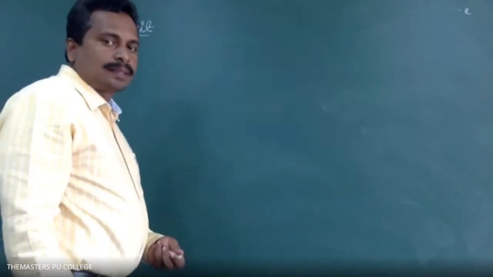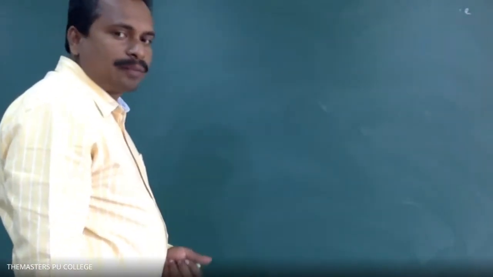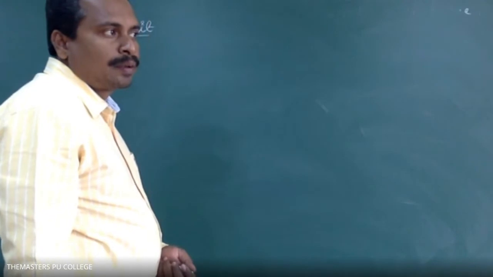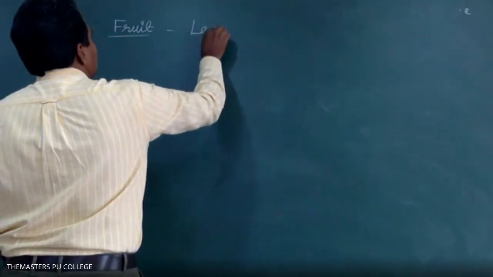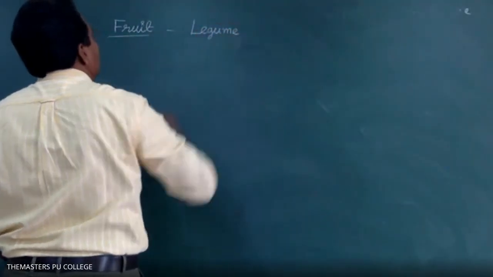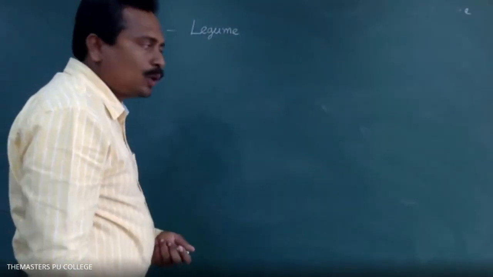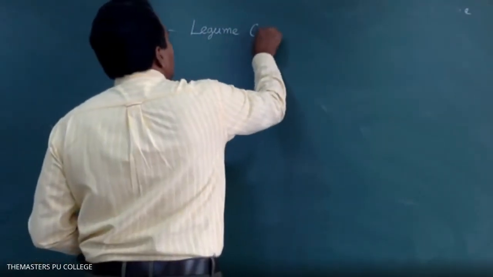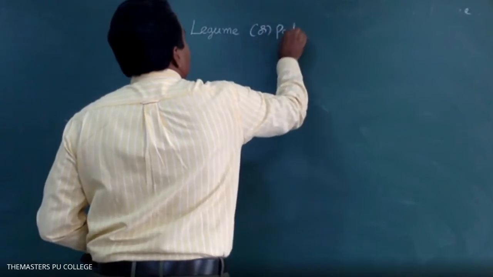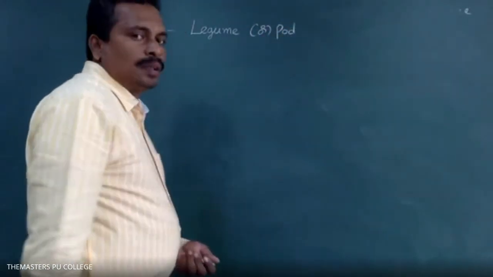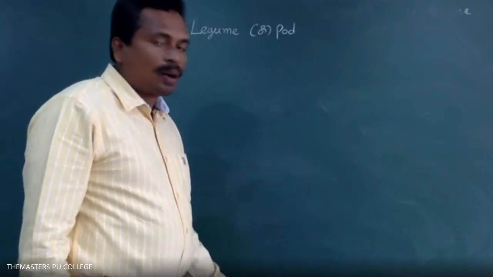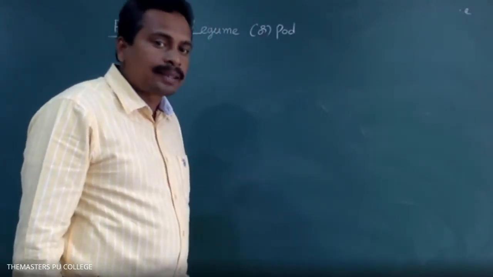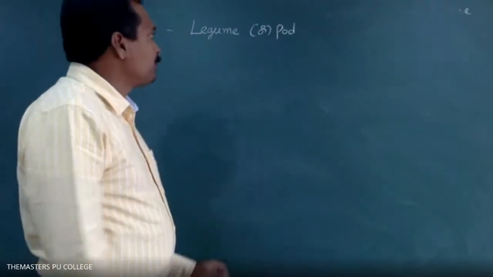After the fertilization process, the ovary is involved in the formation of fruit. The fruit is a legume in Fabaceae family. Legume or pod. So that's the basics. Legume or pod fruit is a characteristic of Fabaceae family.